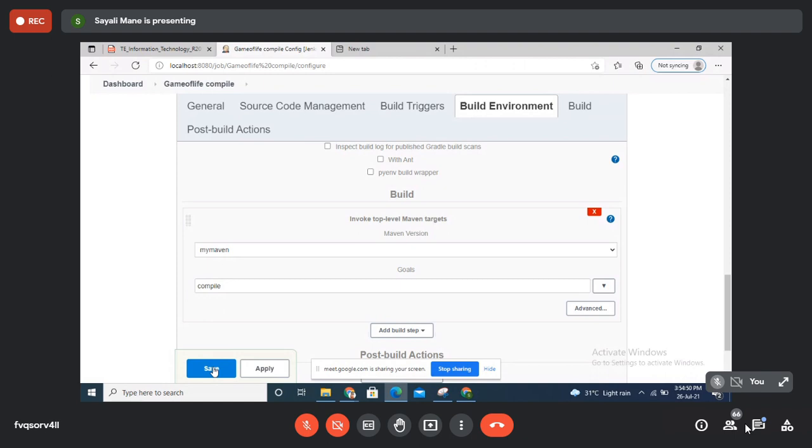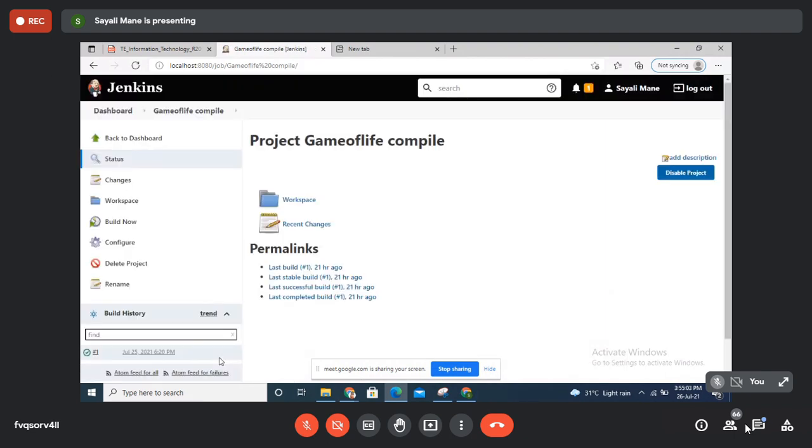Done? Yes, ma'am. Okay, see, I click on the save button. Now after that, here click on build now. Build now acts as a compiler. Like in your C++ compile button is there, right? So build now acts as a compiler.